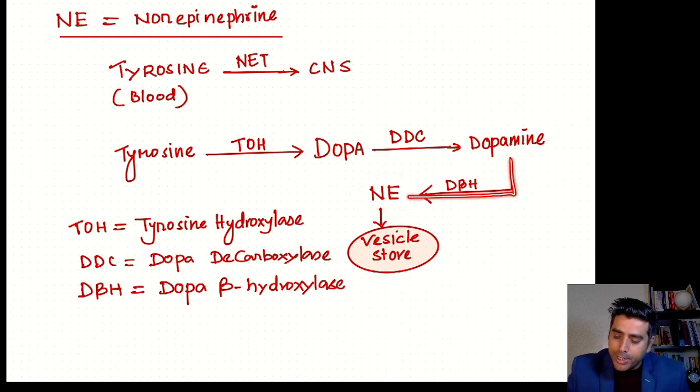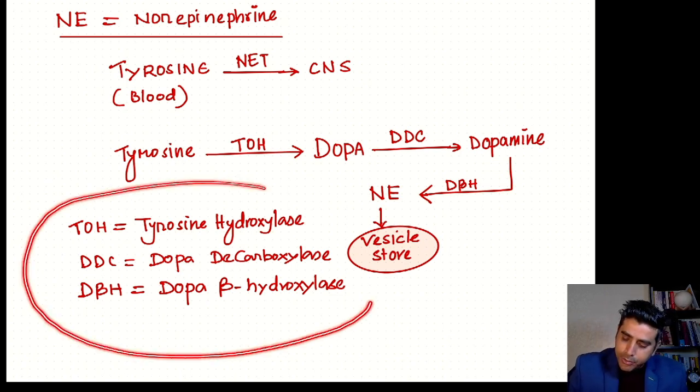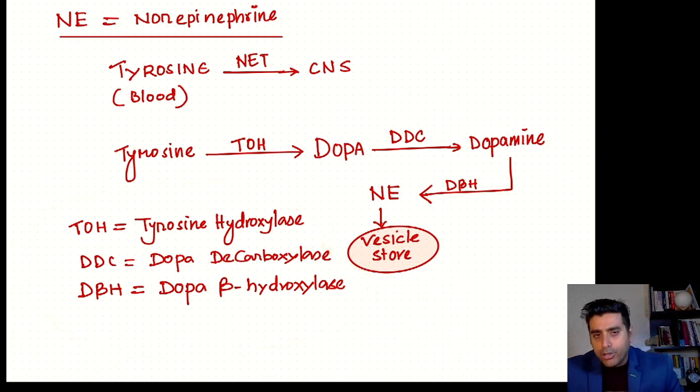So dopamine is converted into norepinephrine by dopamine beta hydroxylase enzyme. These are the three important enzymes you need to remember, and I will talk about how norepinephrine acts on presynaptic and postsynaptic receptors.